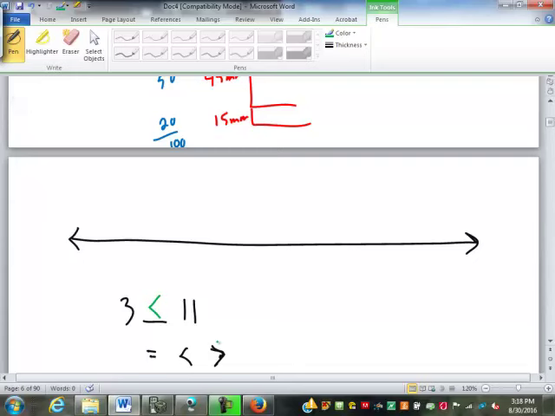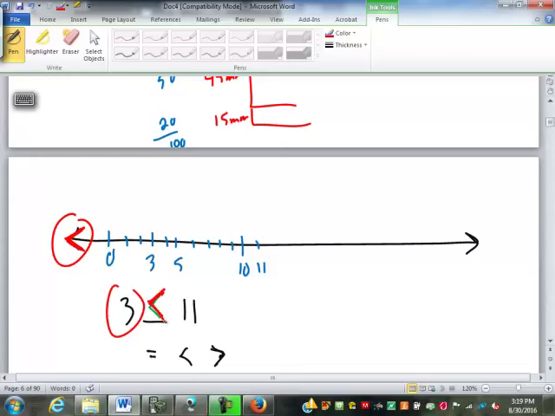How do you remember which one's which? Well, you probably were taught all sorts of weird little tricks. The alligator eats the bigger animal, right? Yeah, that's the one I was just going to say. Where that symbol actually comes from is this. On the number line, what it's asking us is, what side is the 3 on compared to the 11? That side, right? What's that end of the number line look like? That symbol is just the arrowhead at the end of the number line. That's where it came from.